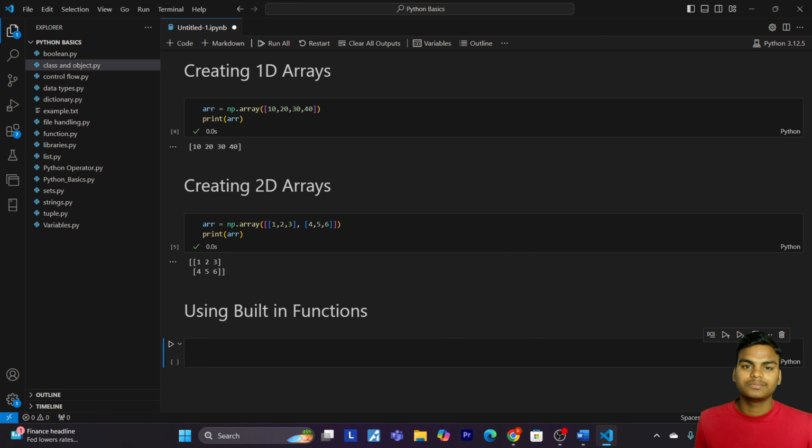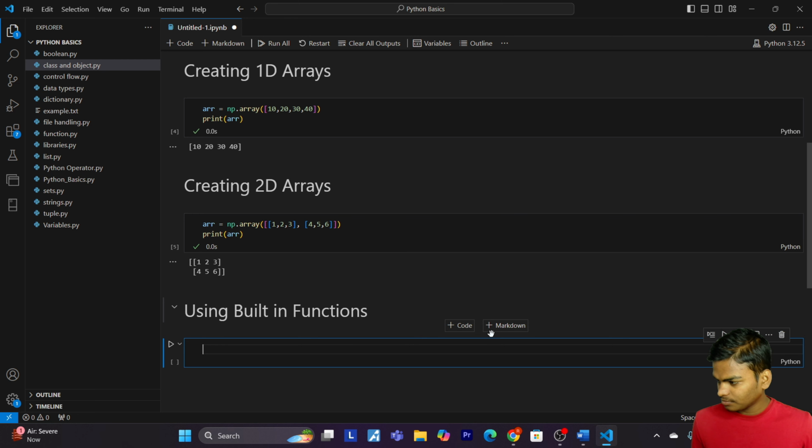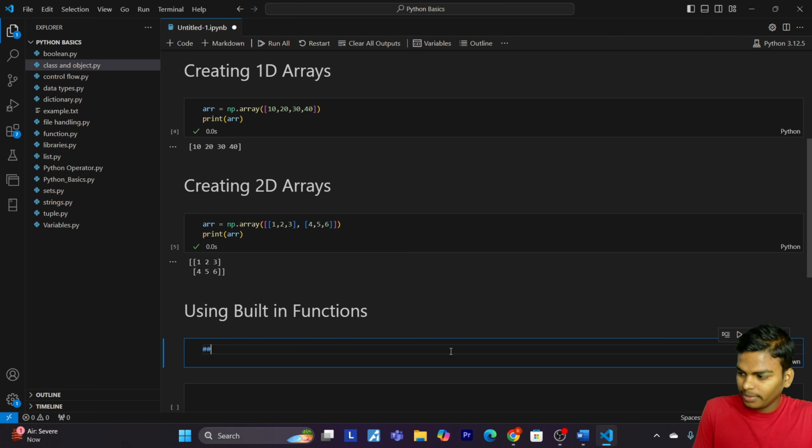NumPy makes it very easy to create arrays filled with zeros, ones, and even random numbers. So now let's see how we can use these built-in functions. First of all, we are going to make zero arrays.